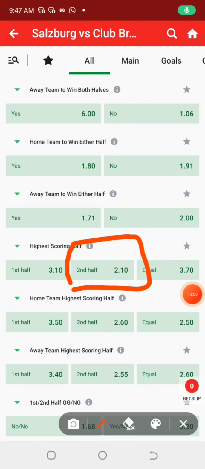This particular strategy and this particular market is very tricky unless you want to be guessing. So the hint there is, let's assume that you want to predict which half. Just make sure that your team scoring ratio supports, for the home team, that the first half happens to be the highest scoring half, and for the away team also, just make sure that your analysis supports that maybe first half is the highest scoring half.